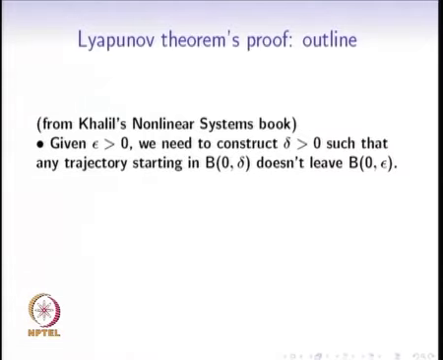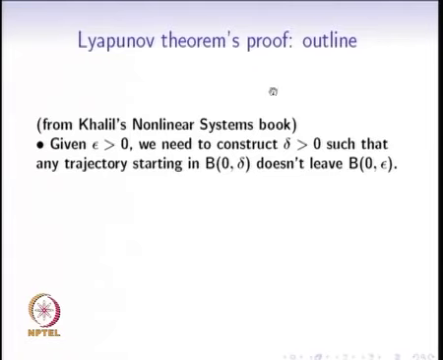So what is required to be done in the proof? To prove stability, whenever somebody gives us an epsilon greater than 0, we need to construct this delta greater than 0 such that any trajectory starting inside this ball B(0, delta) doesn't leave this other ball B(0, epsilon). The notation is that the first 0 is the center of the ball and delta is the radius.